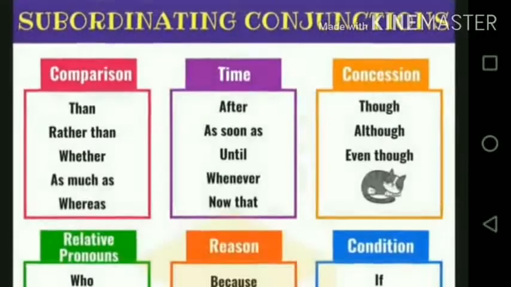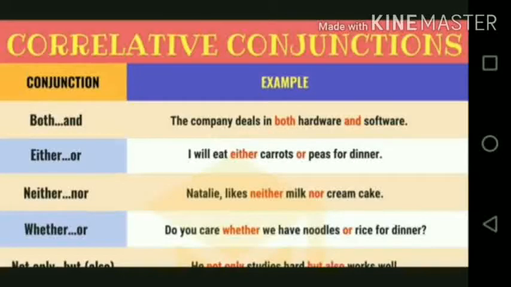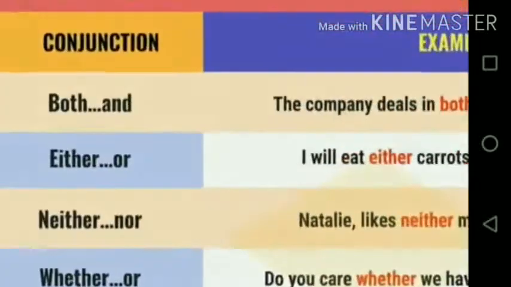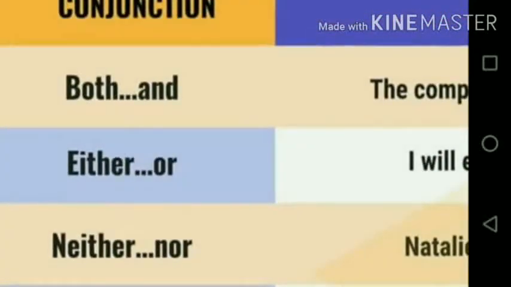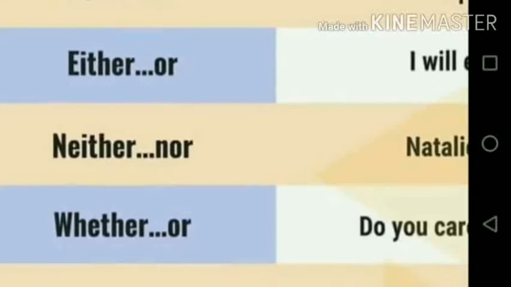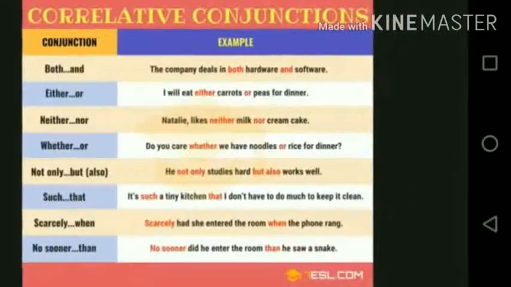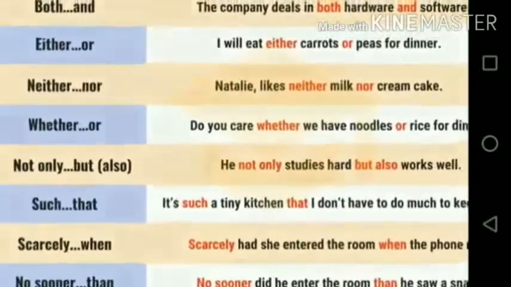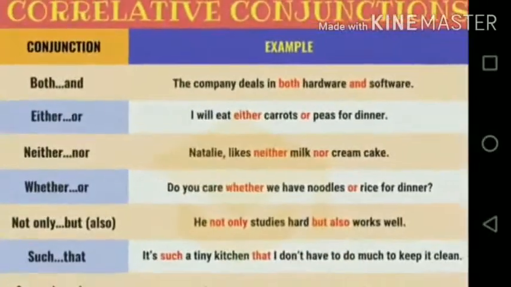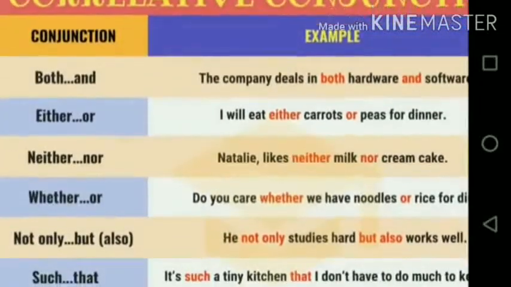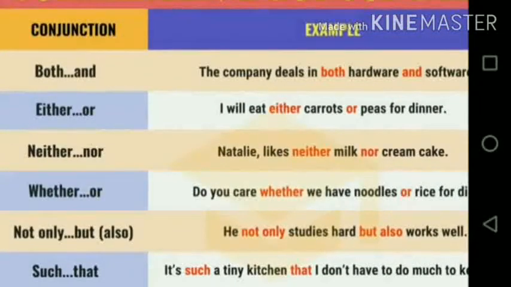So these are the different types of subordinating conjunctions under different headings, and these headings must be understood very, very carefully. Now correlative conjunctions. So correlative conjunctions are both and, either or, neither nor, whether or, not only but also, such that.